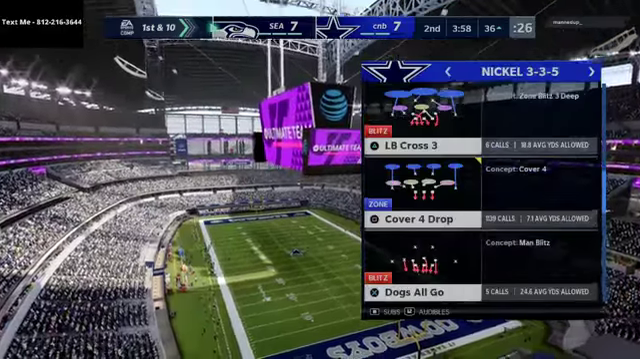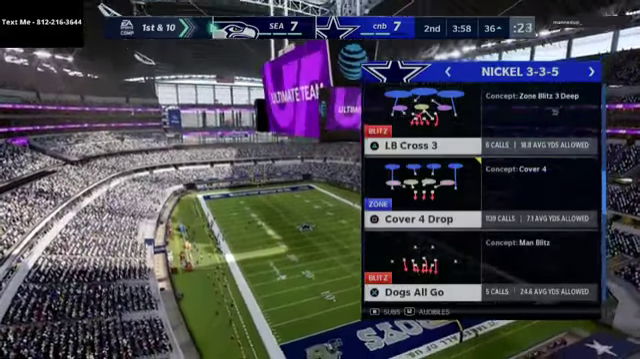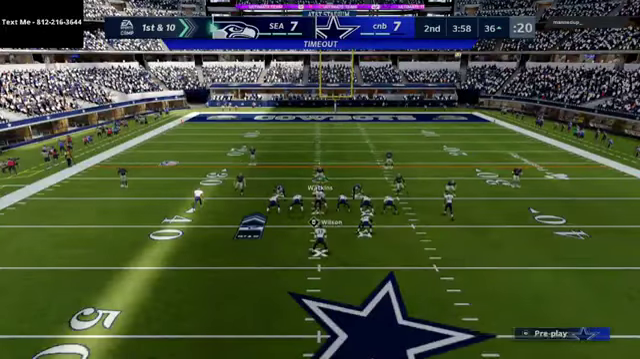So we're going to get back on defense here and make a play. We actually put ourselves in a really, really bad position with that. I probably should have went to U-trips, honestly.